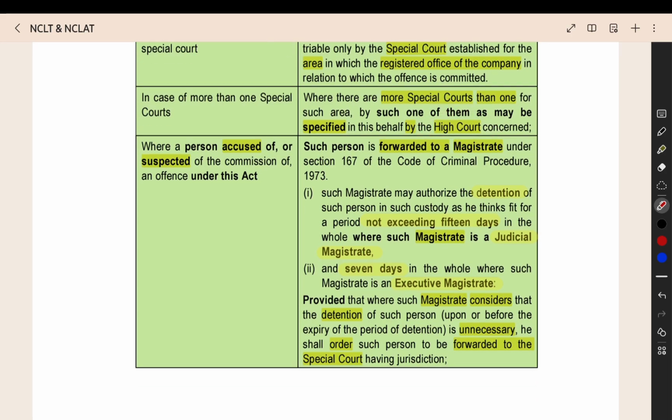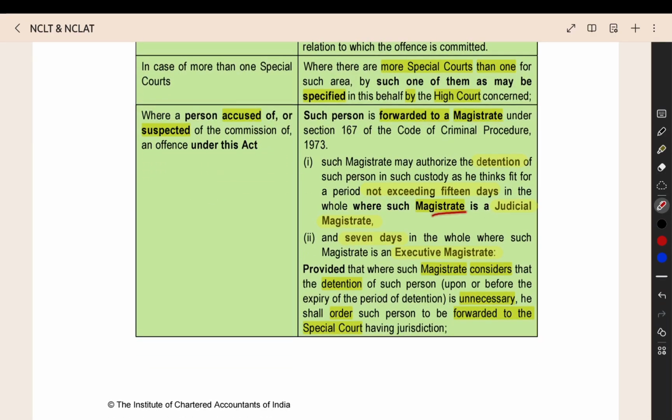If you are accusing a person, placing an allegation on a person, telling that the person has done a wrong thing, then you have to give that complaint, and then that person will be forwarded to a magistrate. If a person is accused of doing any offence under this act, the Companies Act, then we will forward that person to a magistrate.